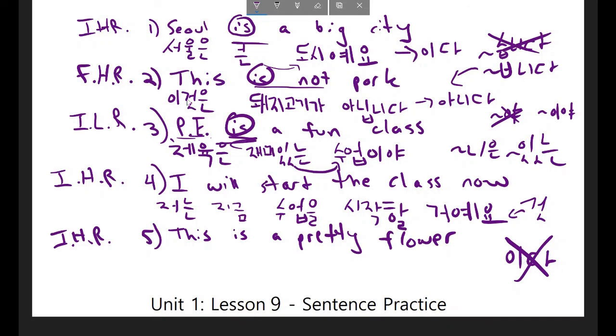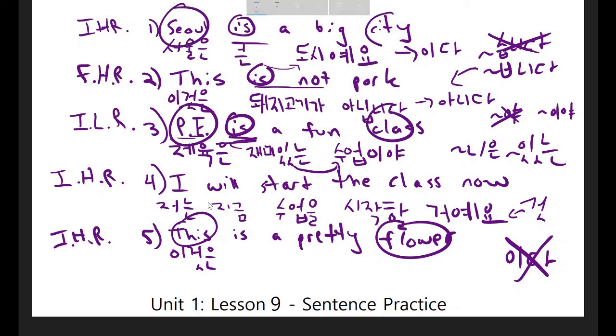Okay, again, just like we saw up here, the noun this, or this thing, is 이것, and we'll put the subject marker on it here. Now, again, I'm talking about this being a flower, just like I saw up here as PE being a class and Seoul being a city. So the noun that this is, or the noun that ida will be attached to, is flower. So I'll write the word flower here. And it's not just a flower, but it's specifically a pretty flower. So I want to use the adjective to be pretty here.